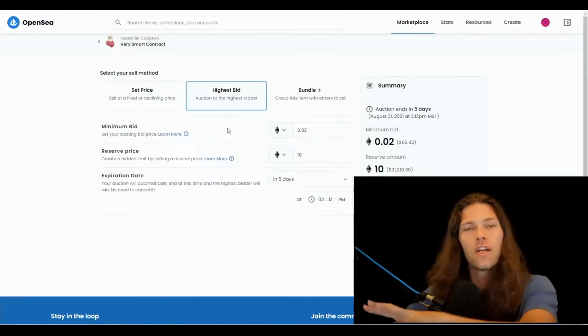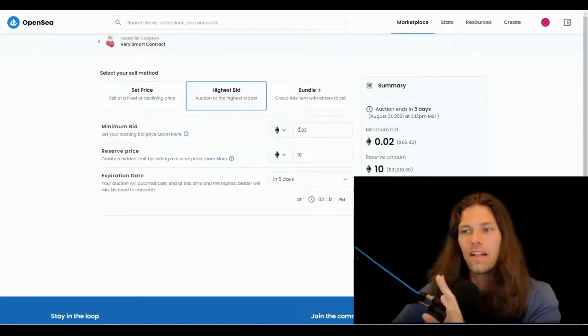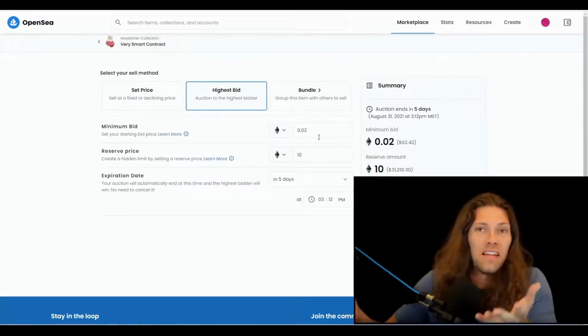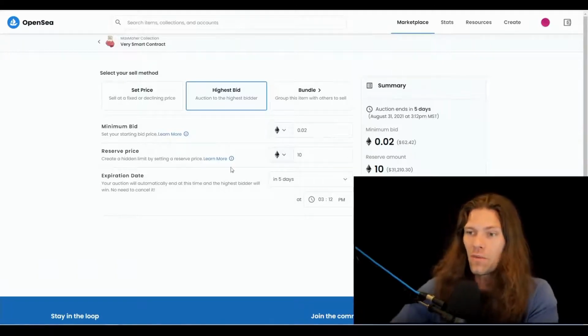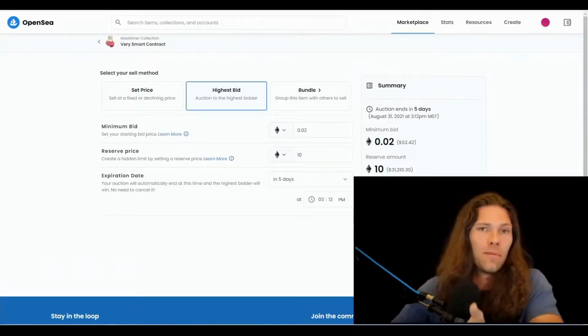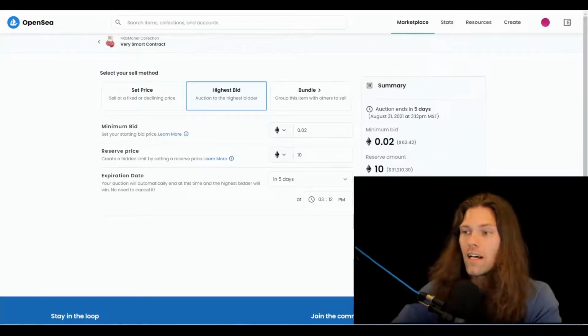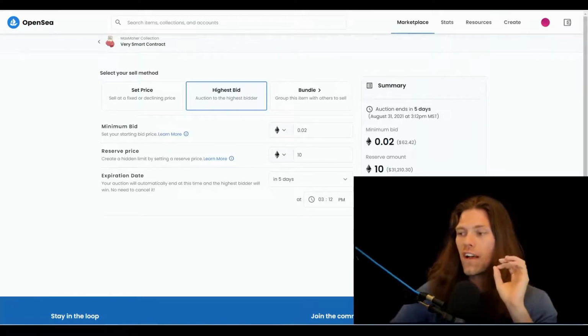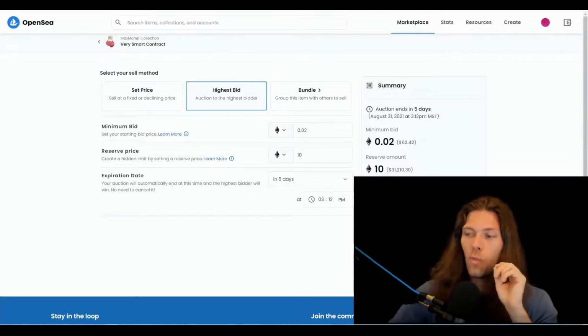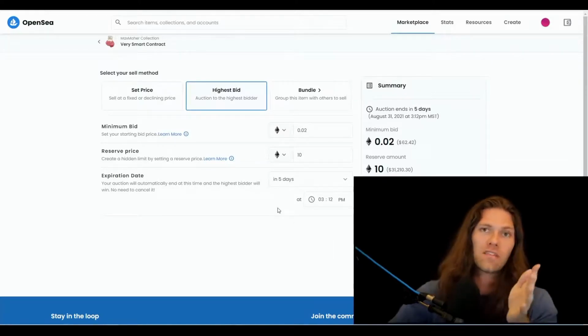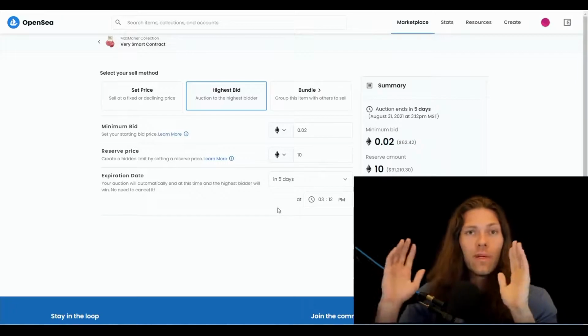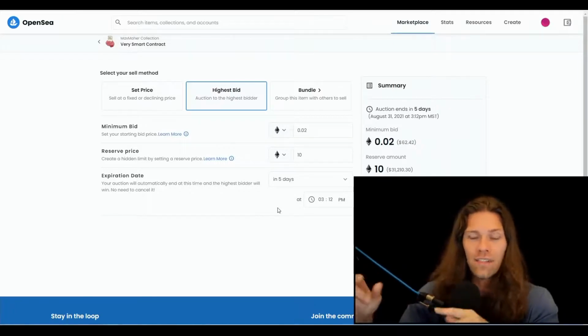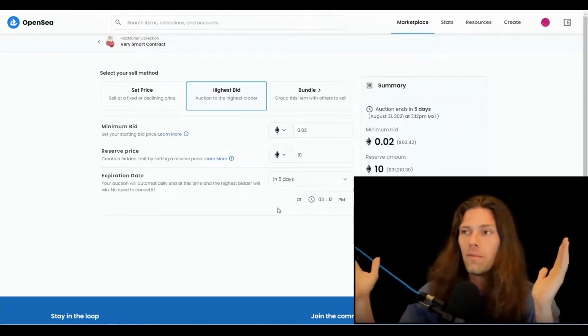So with this, I decided to go with the auction style bidding, and then I did a very low minimum bid because I just think it'd be cool for this to sell. And then I did the reserve price. I just bumped that up because, hey, if people want to bid this thing up, that's totally fine with me. And one note here, 2.5% always goes to OpenSea, and of course there's always gas fees. Now there's just fee after fee when you're first starting out and you're first listing NFTs. I guess classic, you got to spend money to make money.